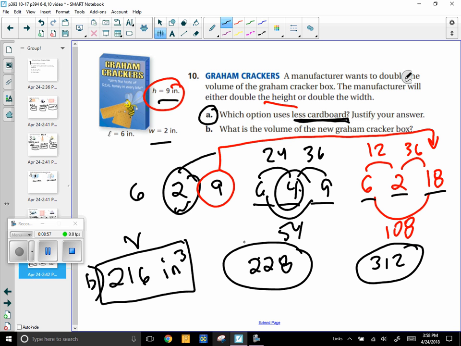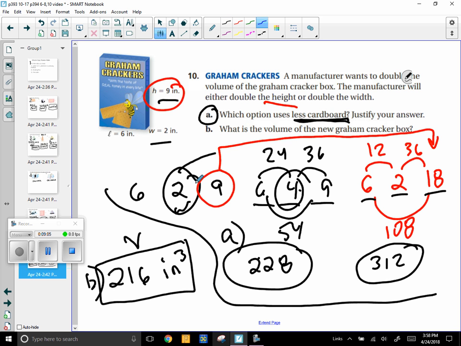Part A was kind of a long problem. All this other stuff is part A. Kind of messy, sorry. So once again, I doubled the 2 first. I doubled the 2 to a 4. And then I found the surface area by using the heart method. Don't forget to double it. I got 228 square inches. Then I doubled the 9, which is the height, to get 18. And I went back to the original width because you're just supposed to double one or the other. And I got a bigger surface area. All right, so it's kind of important that you understand this problem.